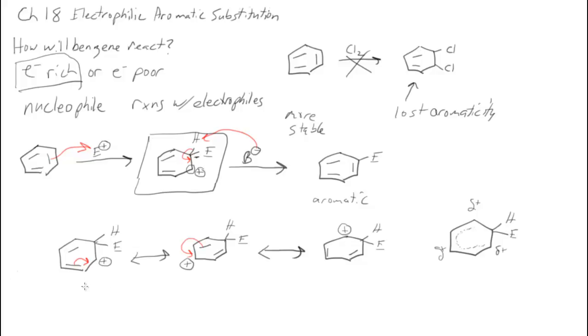And if I look here, this charge is ortho to the electrophile. This one is para. And this one is also ortho until the base removes the proton.